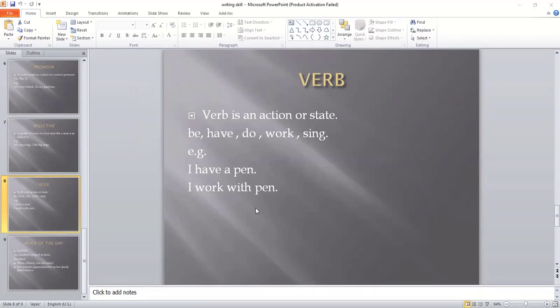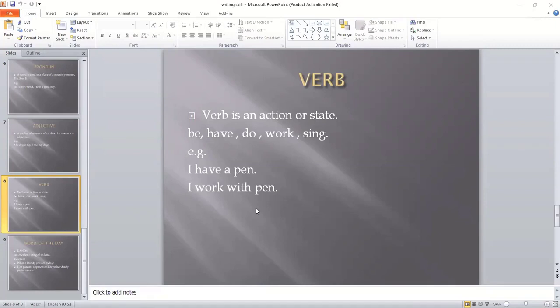Perfect. Yes, that is the answer. It is a state verb because it is showing a condition and a situation. And "I work with a pen" is showing action. It is an action verb because we work with the pen, and work is an action verb. Yes, that's really good. Thank you so much, Rahmana. Thank you, ma'am.